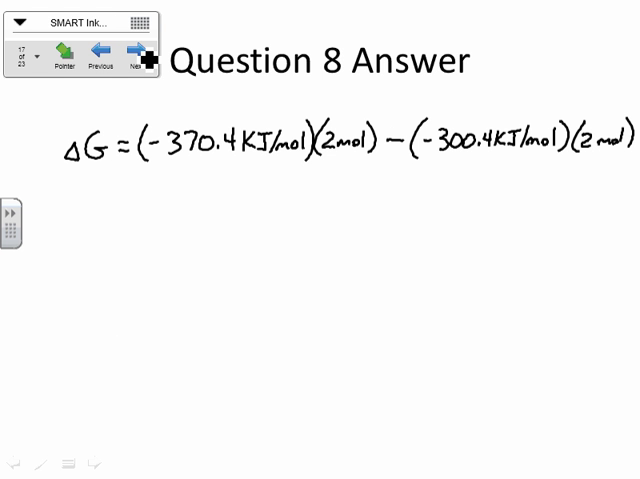Okay. So once you calculate all of that, I'm getting the number negative 1341.6. Is that what you guys are getting? No? Negative 140? Okay, I may have messed up my sign on that one. Let me double check. Let me try this again. Negative 300.4 times 2.